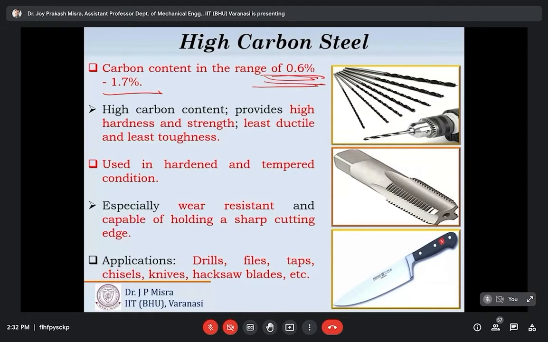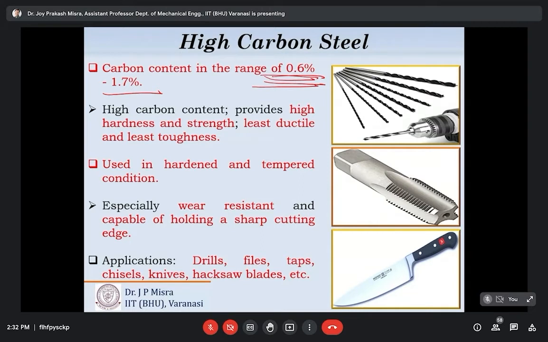Moreover, they also readily respond to heat treatment and are generally used in hardened and tempered condition. The amount of heat treatment that can be carried out depends on the carbon percentage. If carbon percentage increases, the amount of heat treatment that can be carried out will increase.